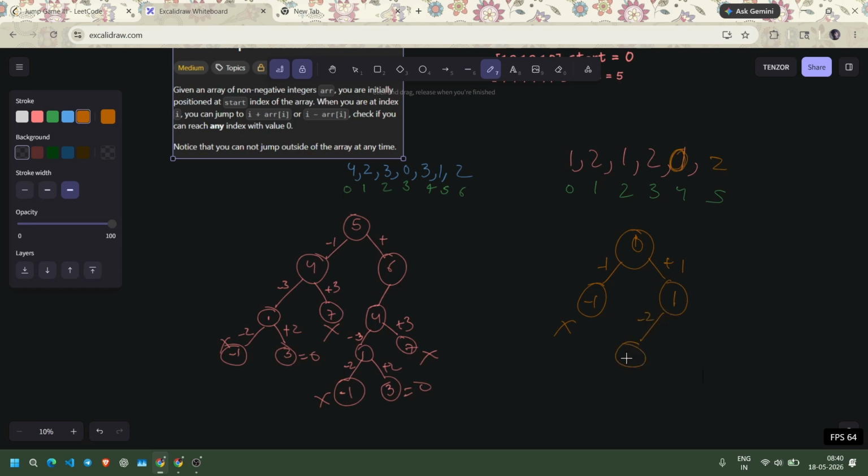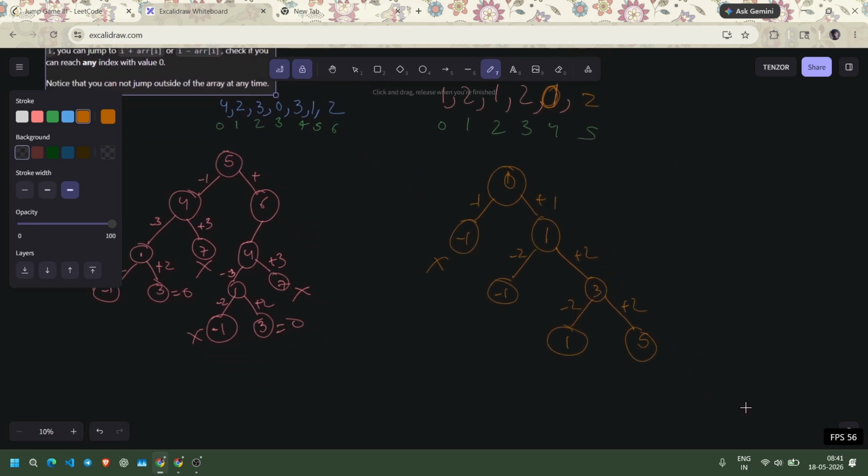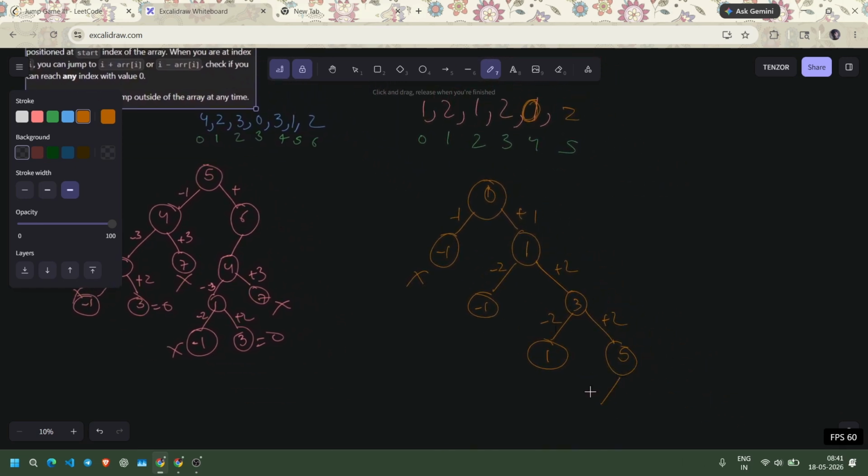If we go left two steps, we're going to get minus 1, and if we go right two steps, we're going to get to index 3. At 3, what we can do is go two steps right or two steps left. If we do two steps left, minus 2, we're going to reach the first index. If we go two steps right, we're going to reach the fifth index. And at the fifth index, we can go two steps left or two steps right. If we go two steps left, we reach 3. If we go two steps right, we reach 7, so that's out of bound.